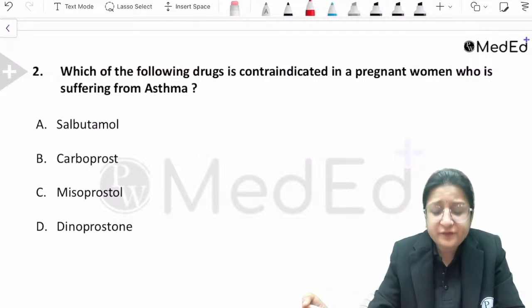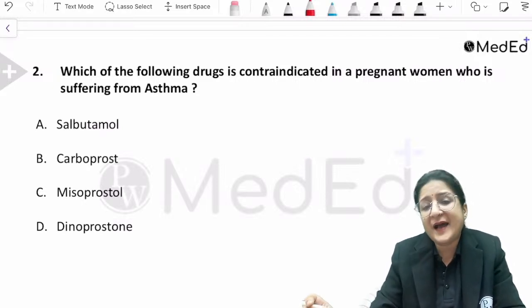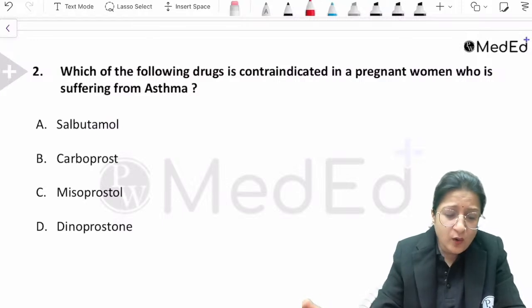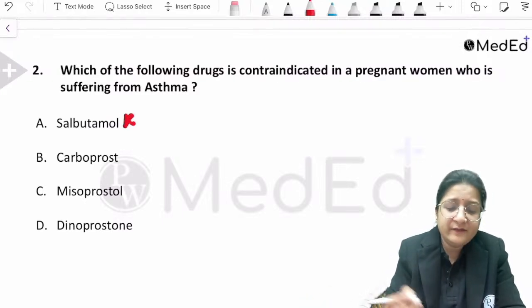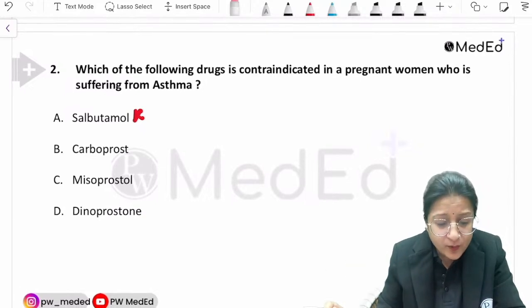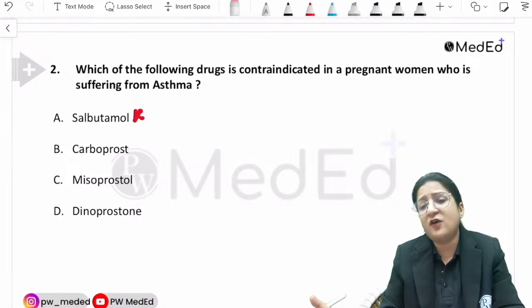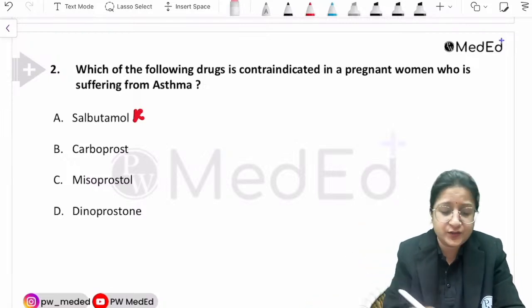Now, which of the following drugs is contraindicated in a pregnant woman who is suffering from asthma? So you all know that salbutamol is used for treatment anyway, right? So that is out. Then carboprost, misoprostol, and dinoprostone. This was a fairly straightforward question, also a repeat question.